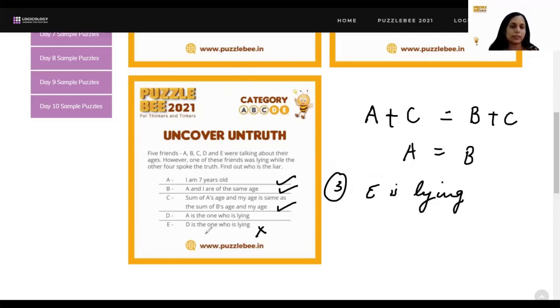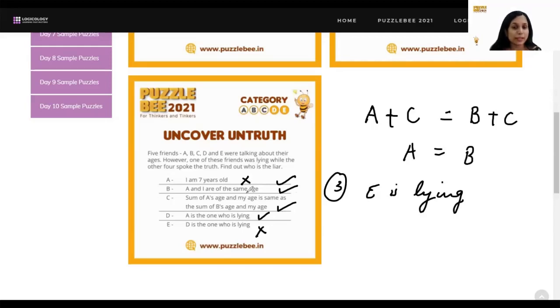So what would that mean? So if someone is lying, what you can do is just reverse the statement. So E says D is the liar. So if E is the liar, reverse this statement, it would mean D is not the liar. Okay. So D is then speaking the truth. Now, if D is speaking the truth, what is D's statement? D says A is a liar. Okay. And then this statement has to be true. So if that is the case, A will also have to be a liar because D is speaking truth.